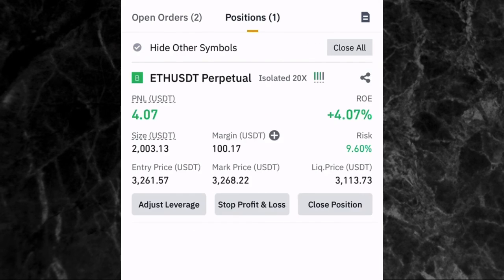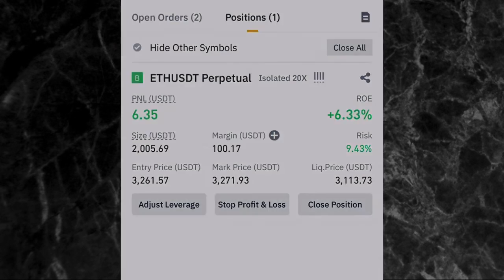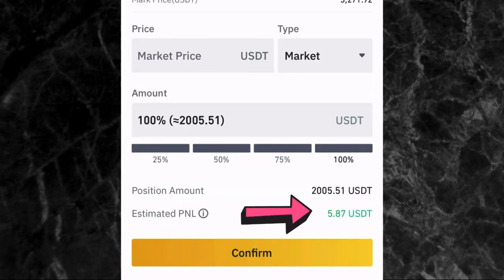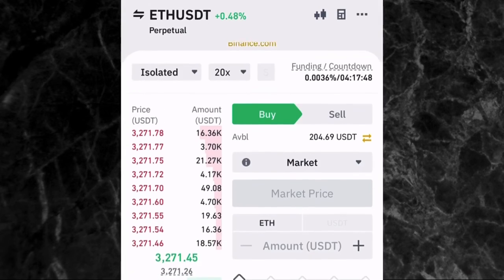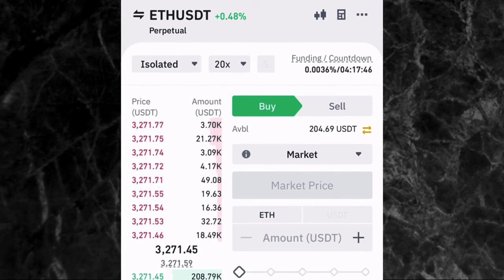And then your position is opened right here, so you can be monitoring it and taking your profit. So let's say for example I want to close my position right here, which means okay, I'm okay with this profit. I don't want to be too greedy. I'll just tap on close position right here. You can see we've already made about 5 USDT right now, and just tap on confirm. And once you go back to your available balance, you see that we already have 204 USDT. So just right now we've already made 4 USDT. So that is how you can take a trade, set your take profit, your stop loss, and close a trade and take your profit.